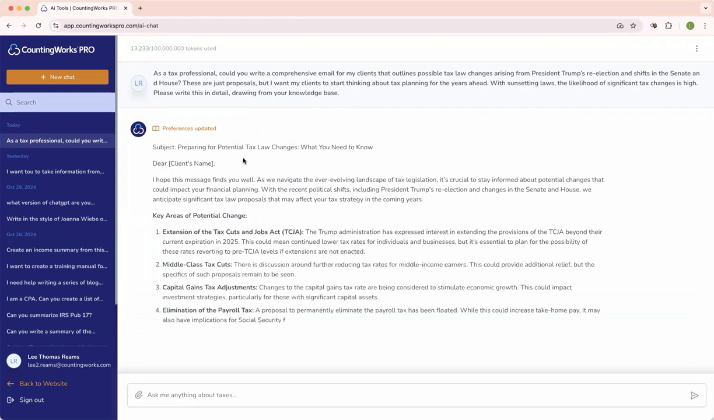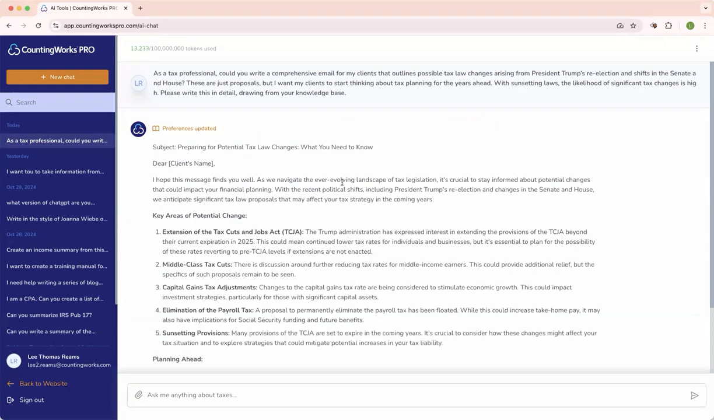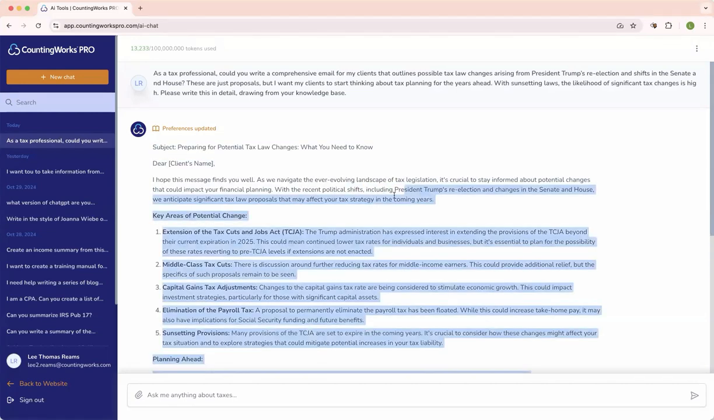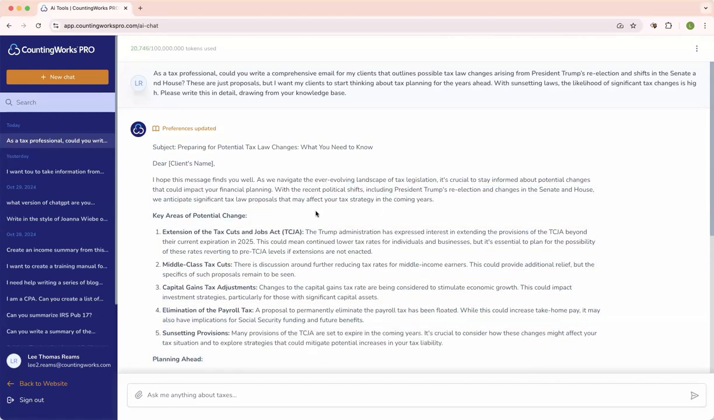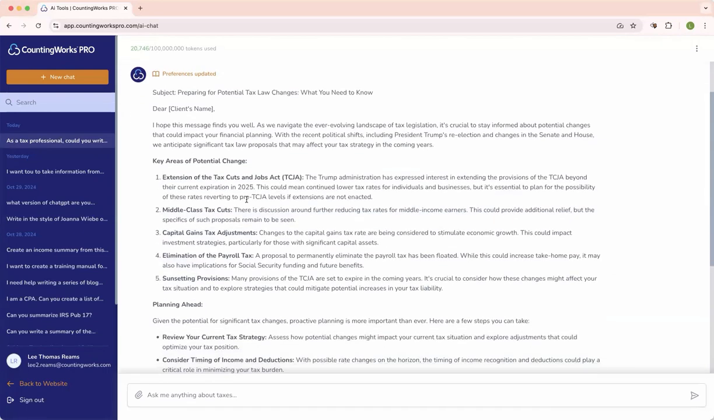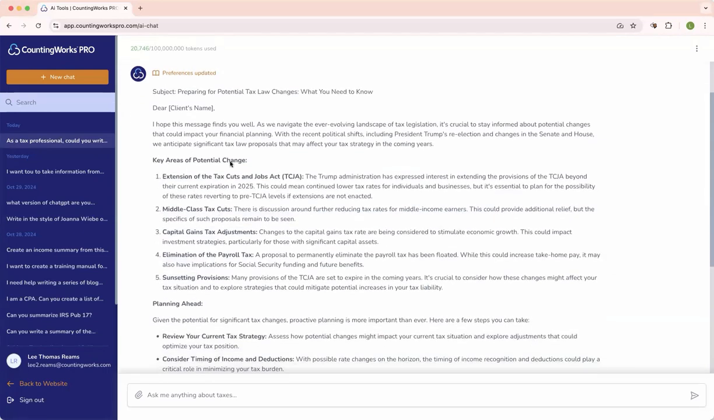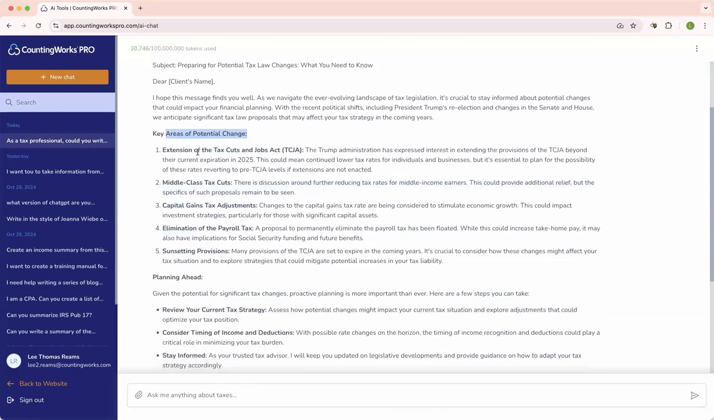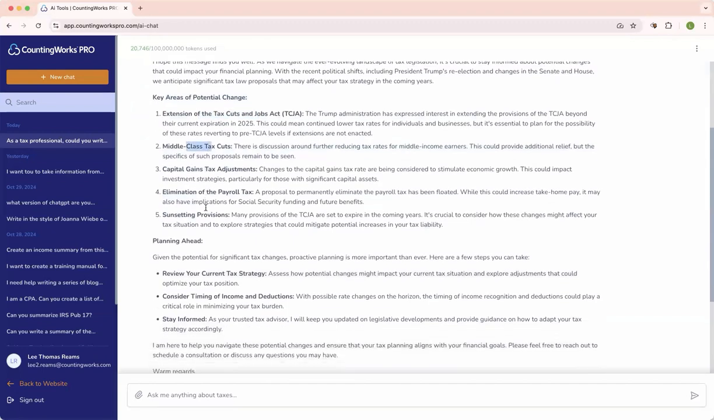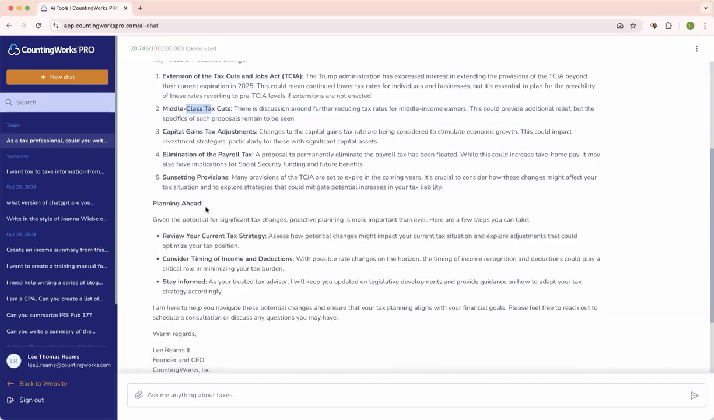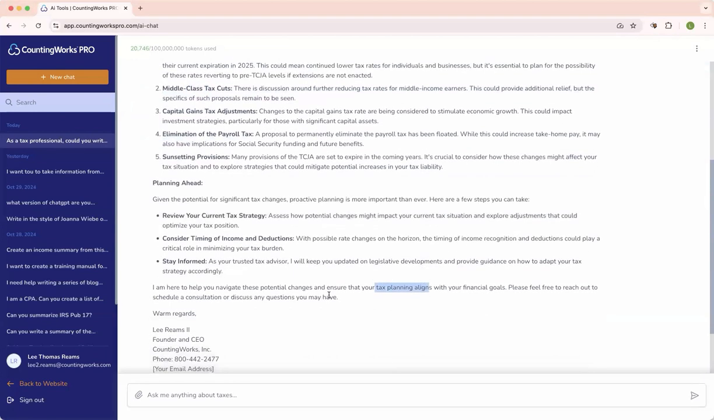So as we go, I hope this goes well. It's crucial to stay informed. With the recent political shifts, including President Trump's reelection and changes in the Senate and House, we anticipate significant tax law proposals. So then it broke down the key areas: potential change, extension, middle class cuts. And again, a lot of this is from the campaign, whether they happen or not, who knows. But we're basically just trying to keep our clients informed, reaching out, talking about tax planning, aligning with their goals.